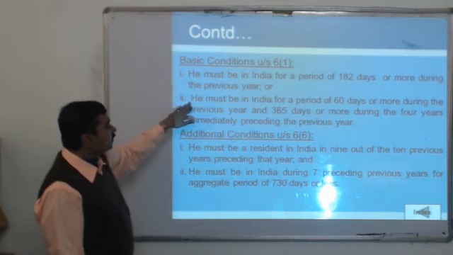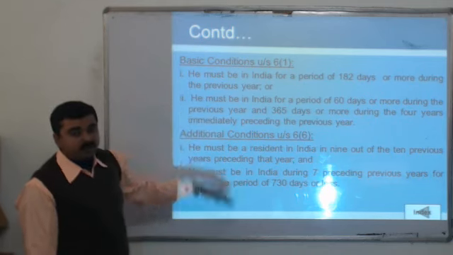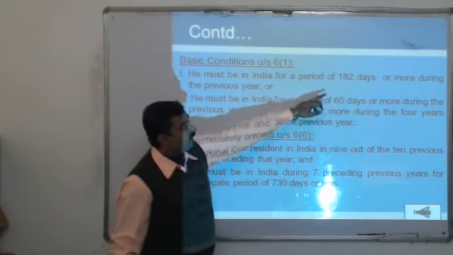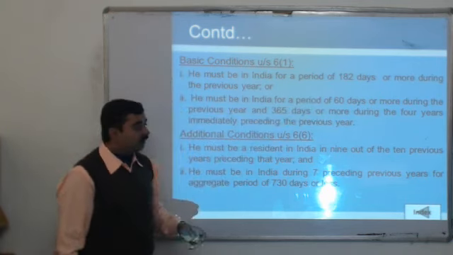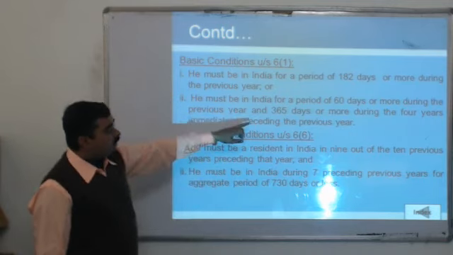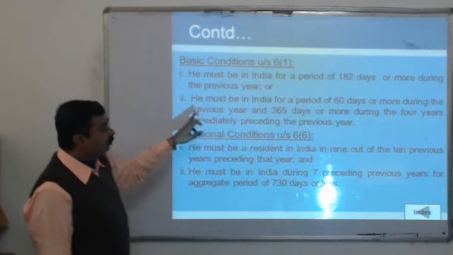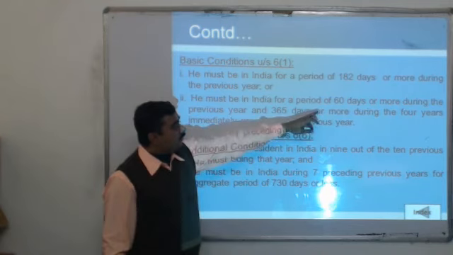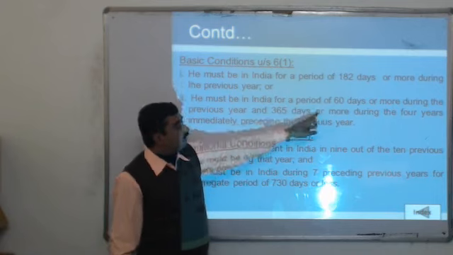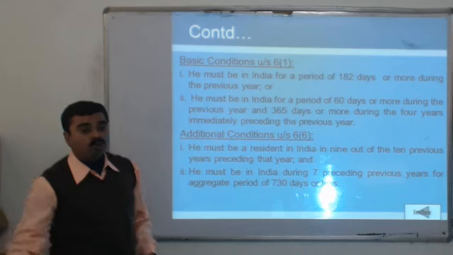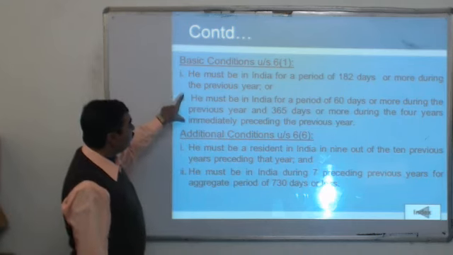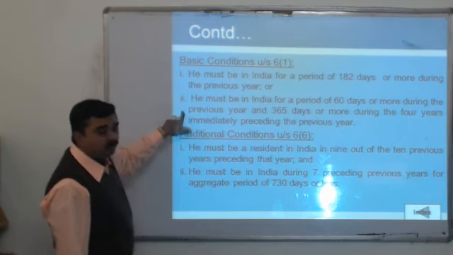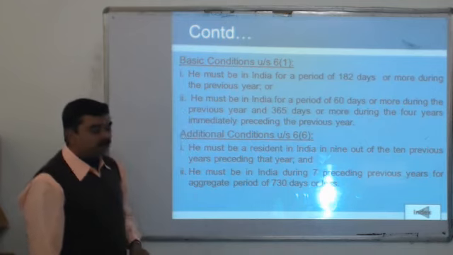The second basic condition is that he must be in India for 60 days in the previous year, in place of 182, and 365 days or more in the 4 preceding previous years. If he was in India for 60 days in the last year and 365 days in the 4 preceding years, the person has fulfilled the basic condition. So if either one is fulfilled, we consider it the resident.